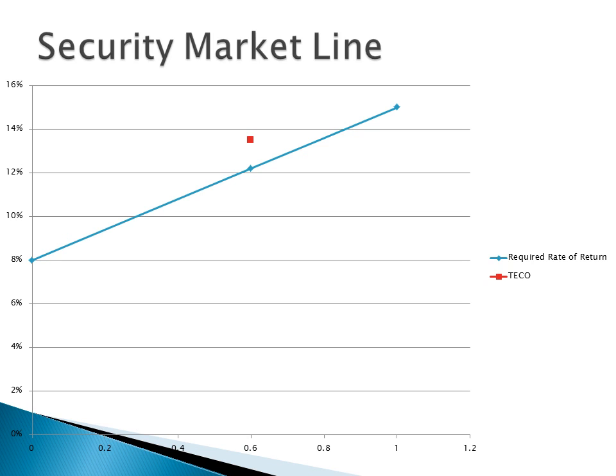At a beta of 0, the required rate of return is 8%, while a beta of 0.6 results in a required rate of 12.2%. A beta of 1, meaning the stock's price moves alongside the market, results in a 15% required return like the market. As seen in the graph above, TECO's expected rate of return is 13.5%, which is above the required rate of return, therefore making it a good investment.